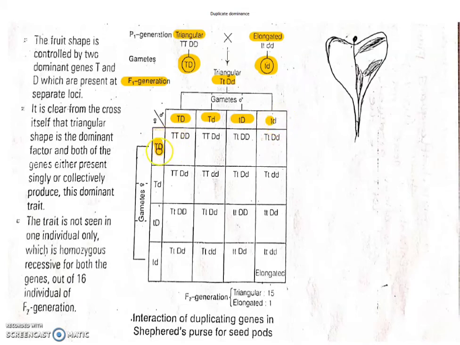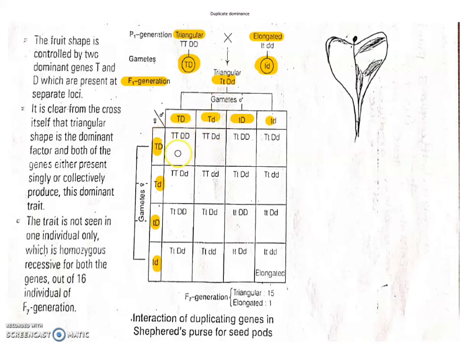In the same way, the female gametes are produced by the other plant. Then they are crossed. What happened here? Two genes come together in total. Here the dominant genes are present.